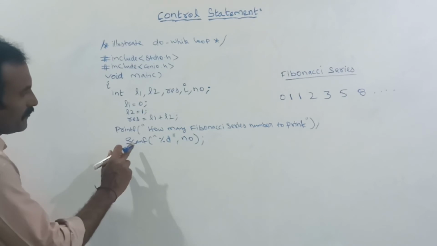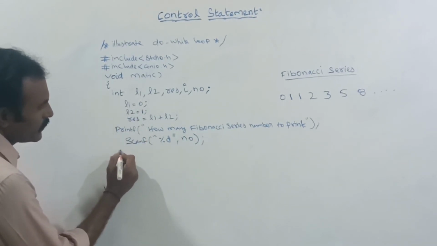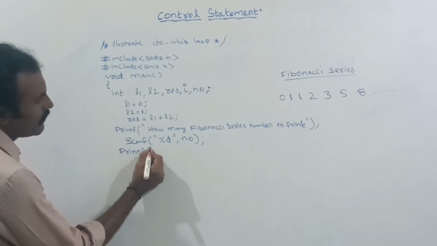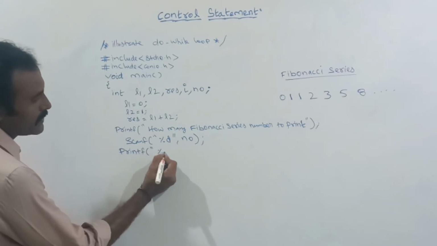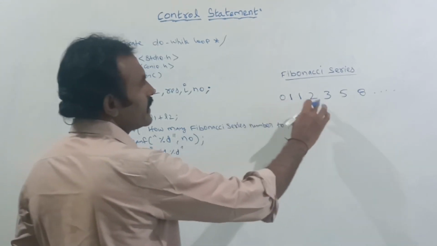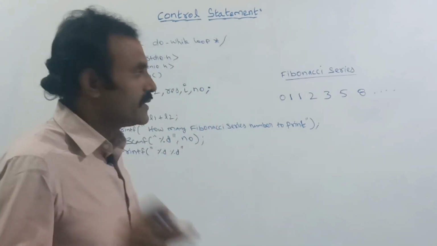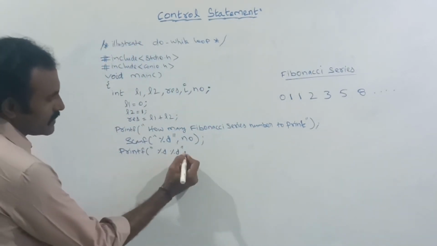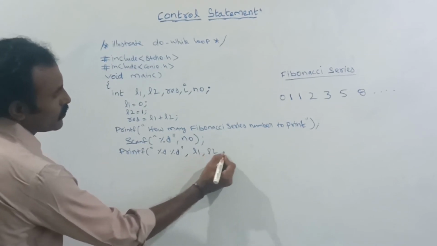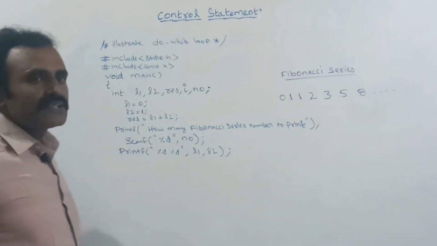Now I am going to print this L1 and L2 value. Printf, leave one space %d and one space %d, because each and every time while printing the Fibonacci series numbers there should be a space. Next, comma, here the first two numbers are L1 comma L2. So in this step the first two numbers will be printed.